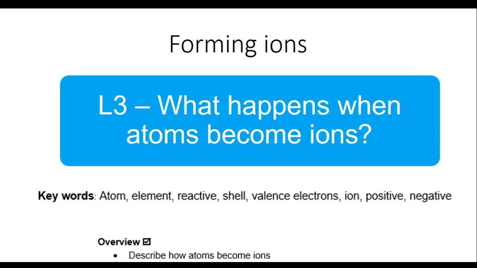The title for this lesson is Forming Ions, and our question for this lesson is what happens when atoms become ions. The key words for this lesson are atom, element, reactive, shell, valence electrons, ion, positive and negative.